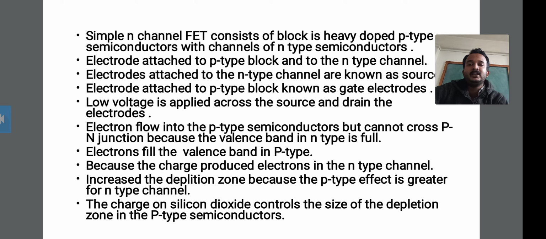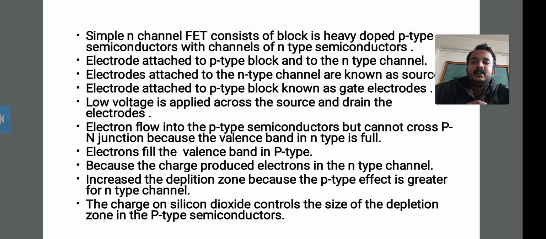You also have to know that the p channel FET consists of a block that is heavily doped n type, while the n channel FET block is heavily doped p type. This is the simplification.